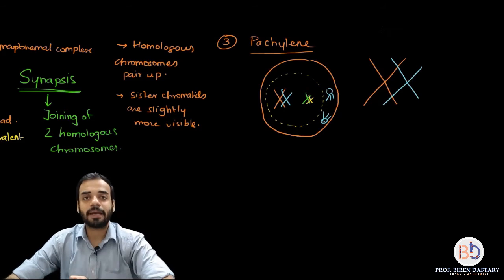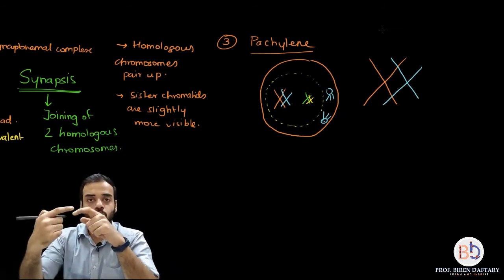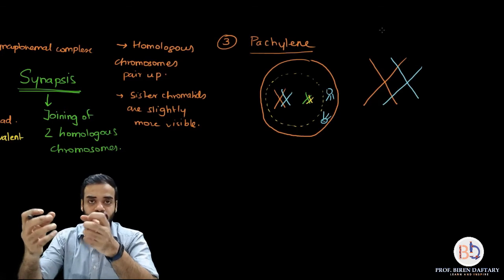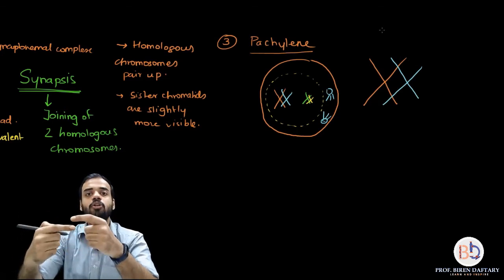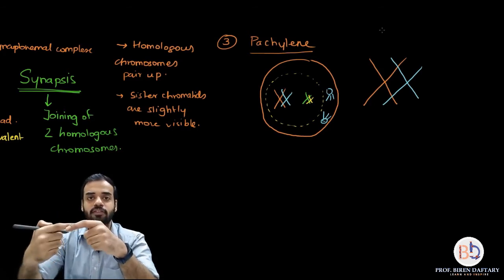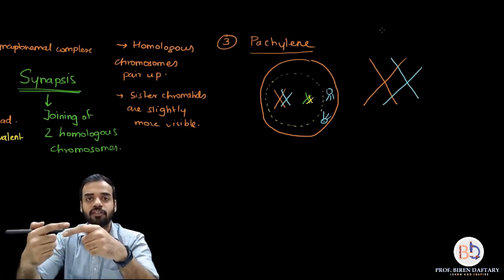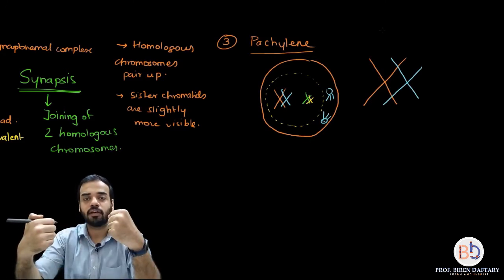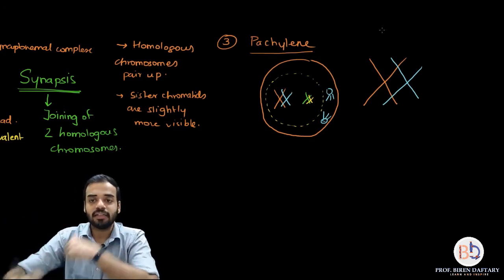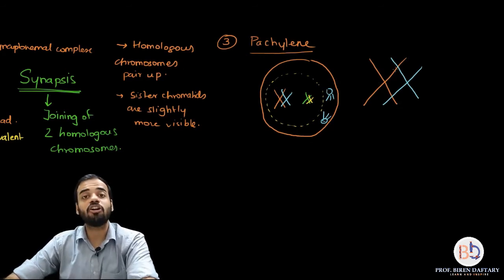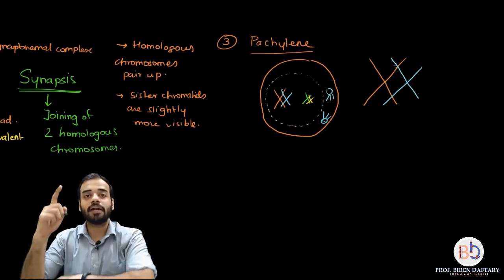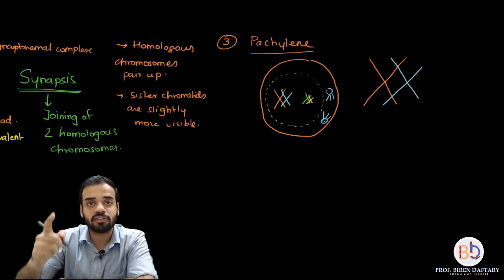Now what happens in Pachytene is, the two chromosomes which are attached to each other with the help of the synaptonemal complex begin to intertwine on top of each other. They begin to coil on top of each other and then they begin to pull each other. Because of that, these chromatids, this chromatid which I am showing over here, this chromatid and this chromatid, are called non-sister chromatids. See, chromatids which belong to the same chromosome are called sister chromatids.